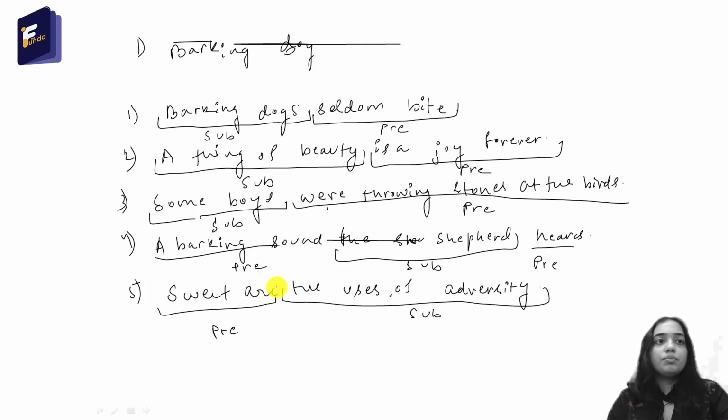So this way we are going to find what is the subject and what is the predicate of a sentence. So this was it for this class, and we have completed the chapter, the sentence. In the next class we are going to discuss the parts of speech.